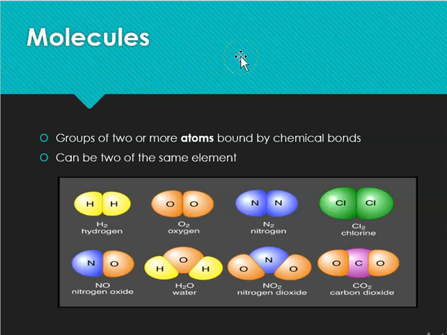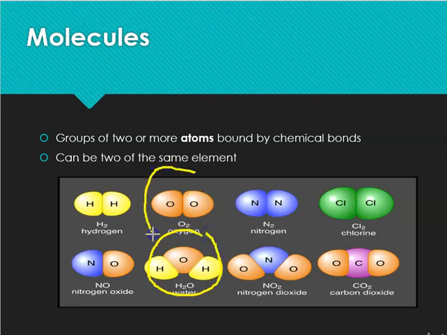Compounds are made either of ionic particles or molecules, depending on the type of bonding that they have. A molecule is two or more atoms bound by a chemical bond that is not ionic. They can be two of the same element. For example, we can have water. We know water very well.